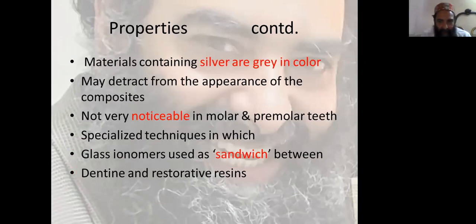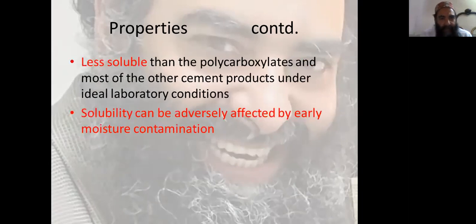Radio opacity induced by adding either barium salts or metallic silver. Materials containing silver are gray in color and may detract from the appearance of the composite. Not very noticeable in molar and premolar teeth. Specialized technique in which glass ionomer is used as a sandwich between dentine and restorative resins, already described in the chapter of glass ionomers. Less soluble than the polycarboxylates and most of the other cement products, under ideal laboratory conditions. Solubility can be adversely affected by early moisture contamination, already described.